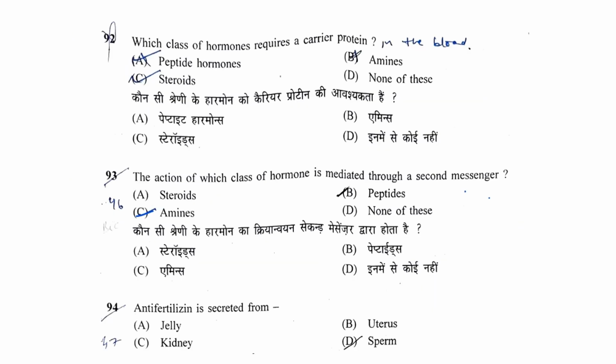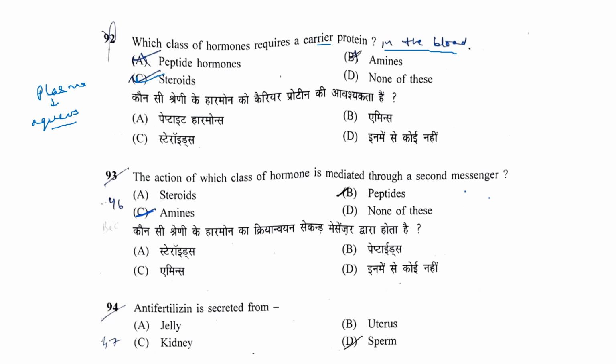Which class of hormone requires a carrier protein? The question is not complete. It is asking about a carrier protein in the blood. Because steroid hormones are lipophilic, hydrophobic in nature, and the nature of the plasma or blood is aqueous, they cannot be carried in the blood as they are. So they require a carrier protein for their transport in the blood.